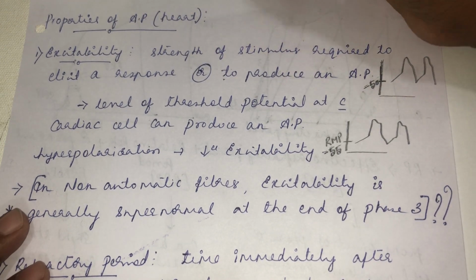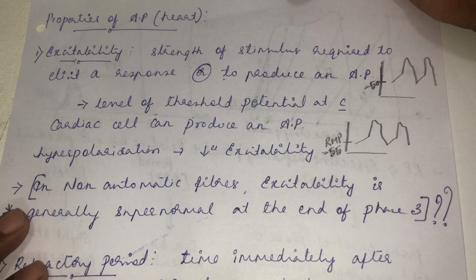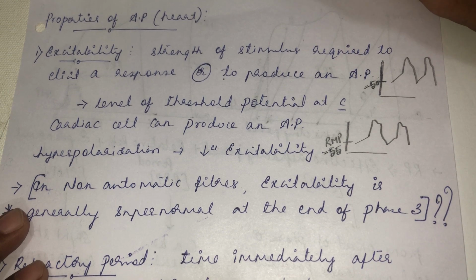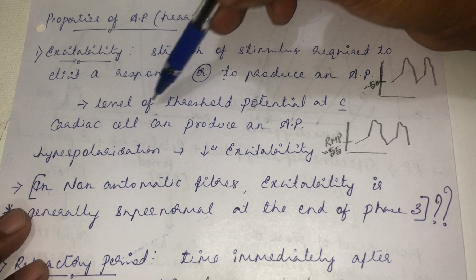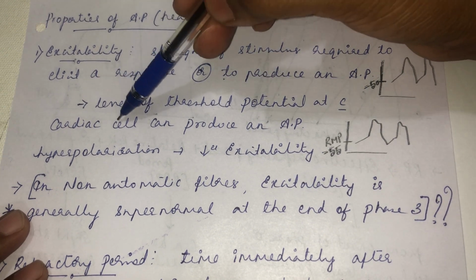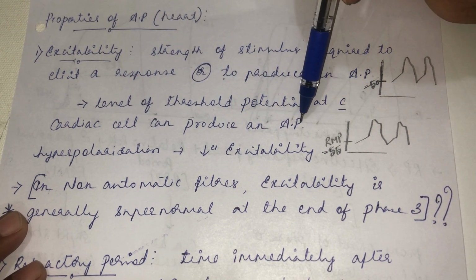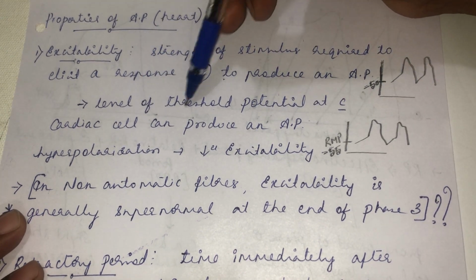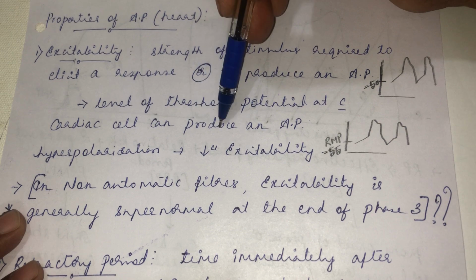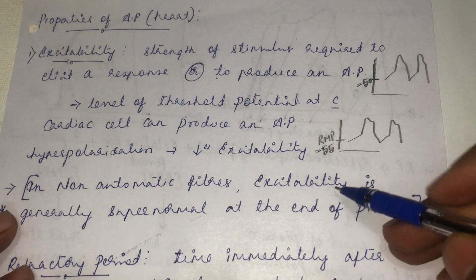How can you tell whether you can easily excite this portion of the heart, or it is very difficult to excite this portion of the heart? It depends upon the level of threshold potential at which a cardiac cell can produce an action potential. So it is measured by the level of threshold potential at which a cardiac cell can produce an action potential. See here, two examples.